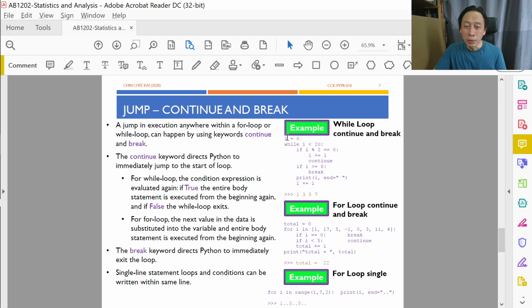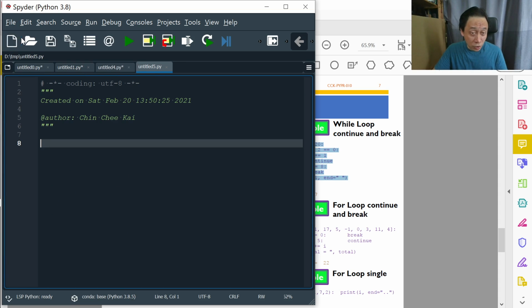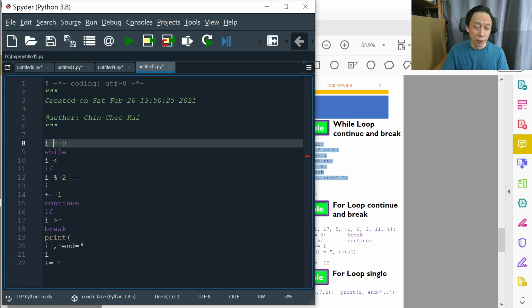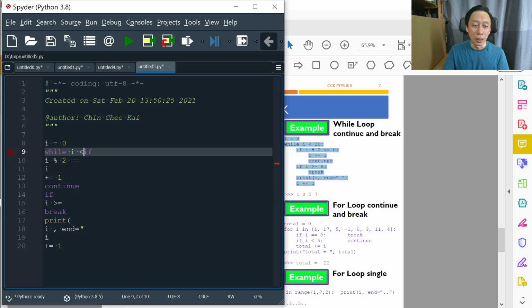So what we can do is we can initialize the loop using a while. Remember, continue and break can be used in any loop structure. That means whether it is while or for, both are okay. All right. So actually what we want is while I is less than 20, then we do a check.